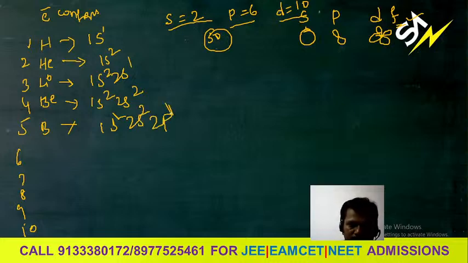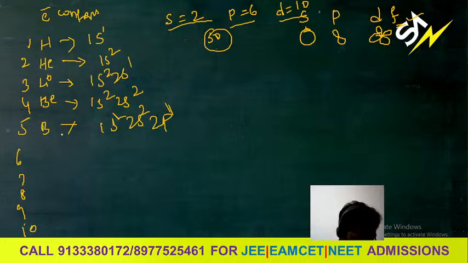This is the order of the Aufbau diagram. You can observe the diagram as previously explained. So this is the electron configuration. Some of the problems we will do right now from an examination point of view.